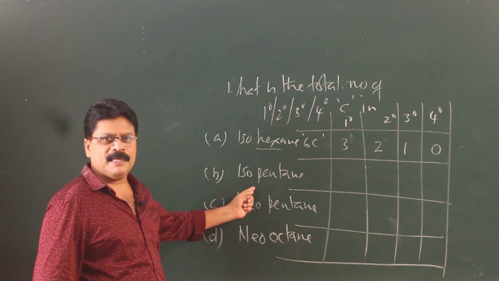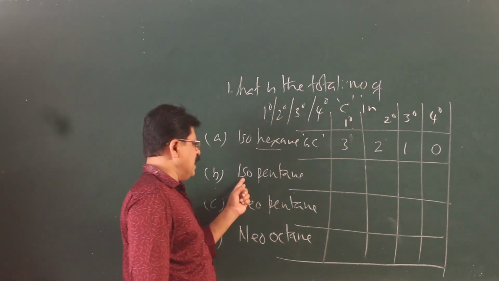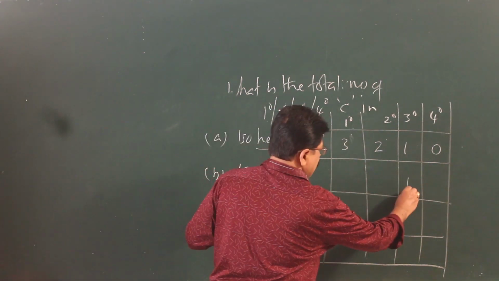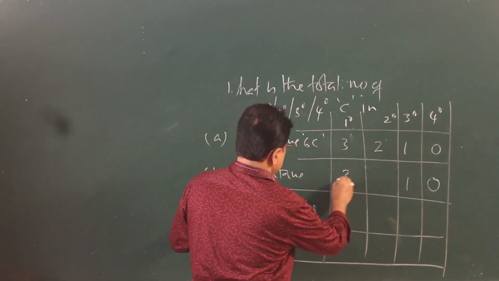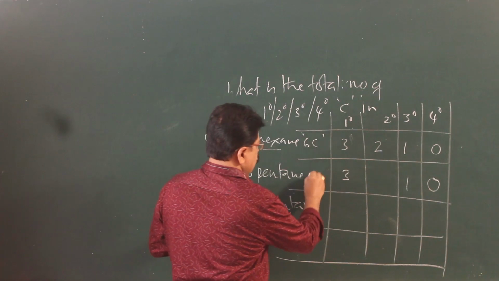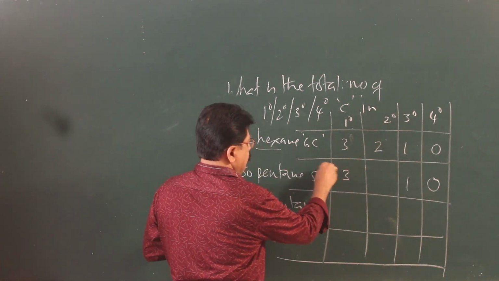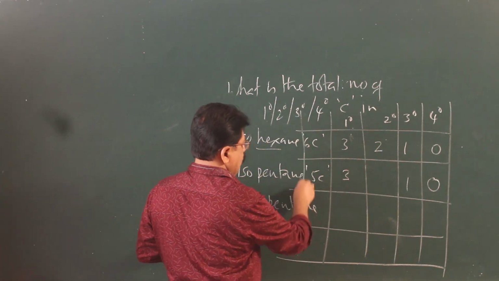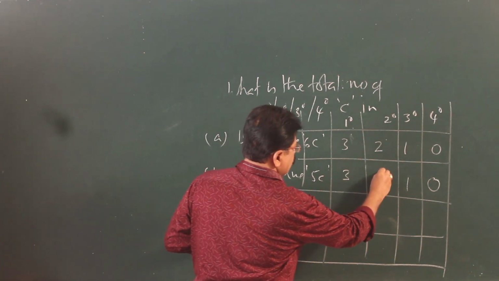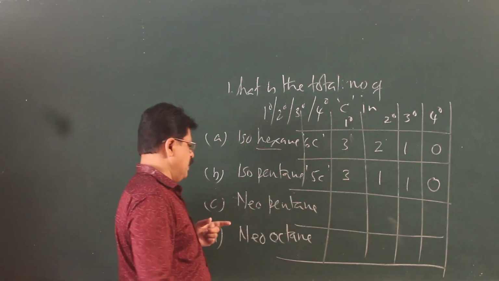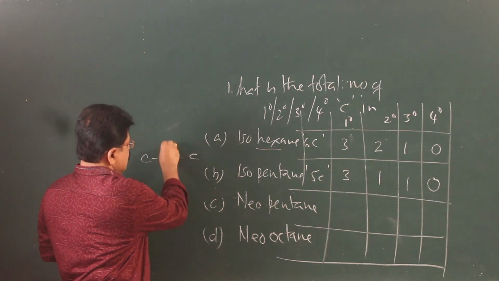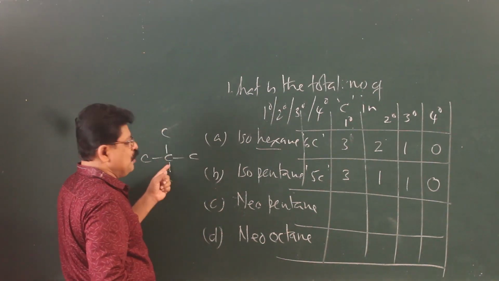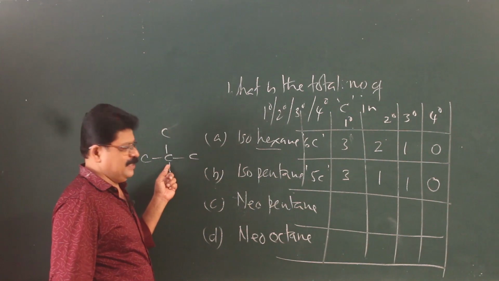Let us take up isopentane. Isopentane means iso has 1 tertiary, no quaternary, 3 primary, total number is 5 carbons. So, 3 plus 1, 4, how many secondary? 1. Neo, the grouping is this. It will have a quaternary and it will not have a tertiary.